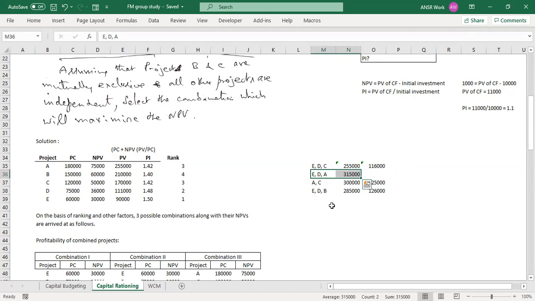BC. BC can be considered. B and C. Yeah, good one. So that should be 1 lakh 50 plus 1 lakh 20, and the return is 1 lakh 27,10,000.